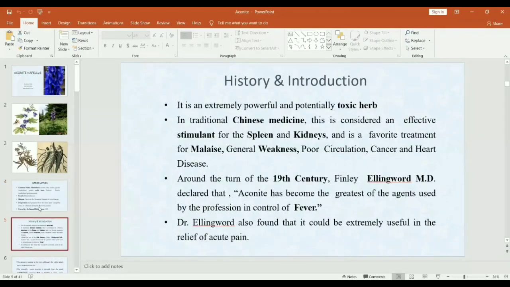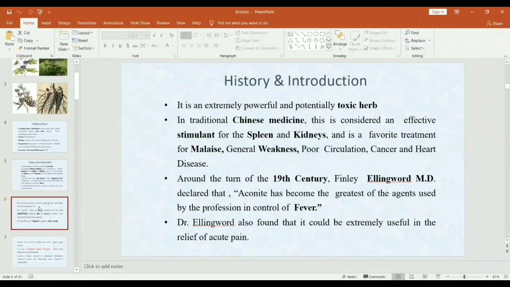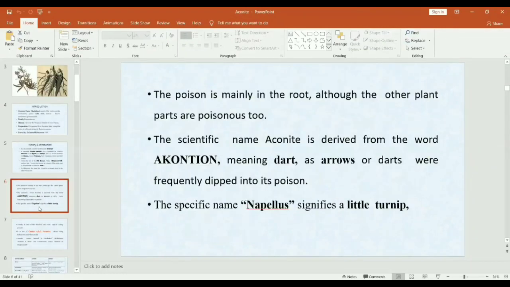In its history and introduction, we have seen that aconite is a very poisonous drug. It is a toxic herb. In Chinese medicine, it is used as a stimulant for spleen and kidneys, used for treatment of malaise, general weakness, for poor circulation, and also in cancer and heart. The name is derived from the word acontion, meaning dart or arrows that were frequently dipped into aconite poison. So it is named after that acontion.